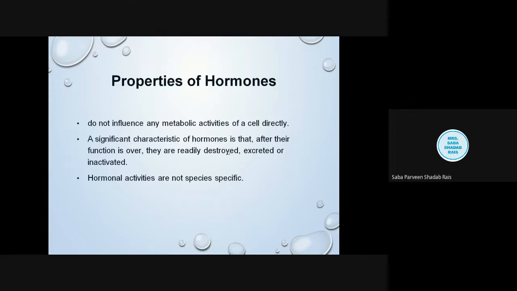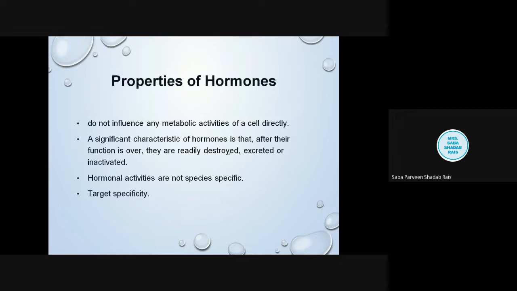So they show a high degree of target specificity. If the target organ is an endocrine gland in nature, then at that time we will say that these are trophic hormones. See, some terms are very important in endocrinology. First is the trophic, and another is the statin.